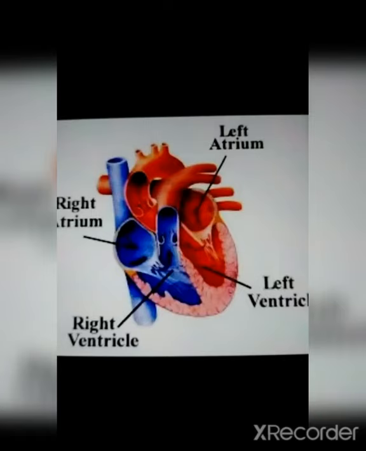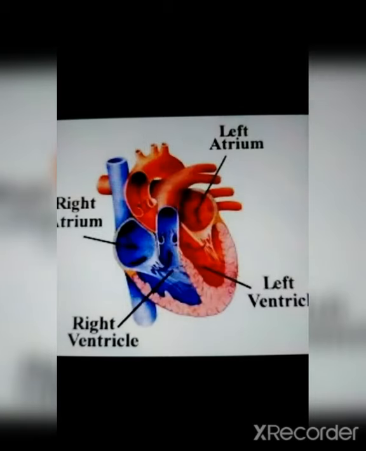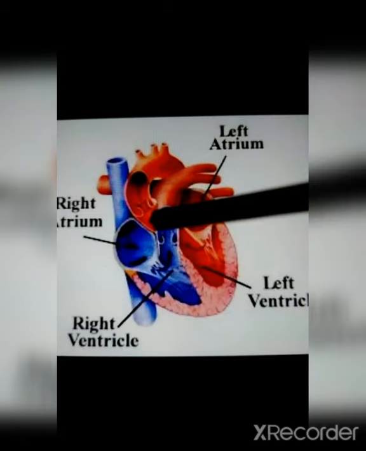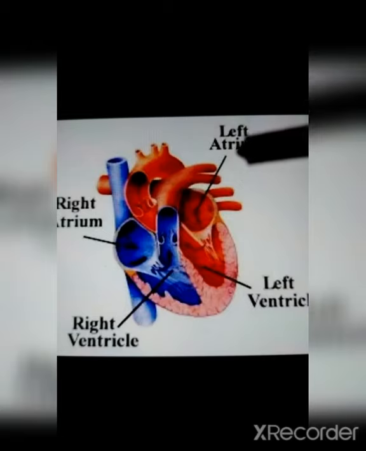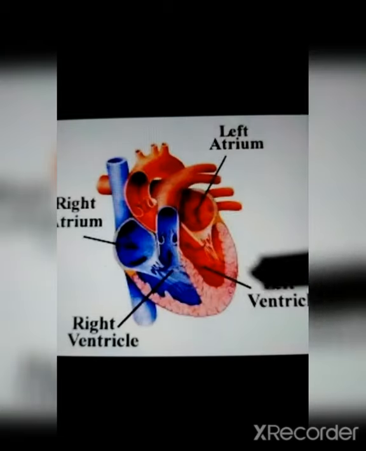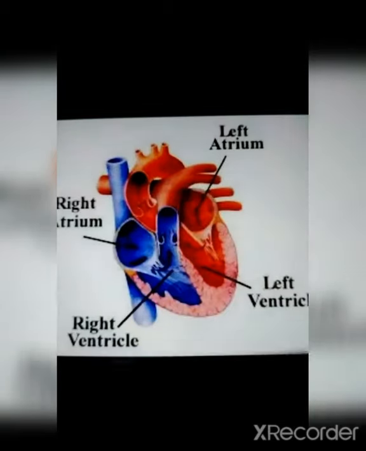Friends, look at this diagram. The heart is made up of 4 chambers. These are the 4 chambers in the heart. 4 chambers means you can think of it as 4 rooms or else 4 boxes. There are 4 separate sections in the heart, and the top left section is known as the left atrium, the lower section is the left ventricle, this is the right atrium, and this is the right ventricle.